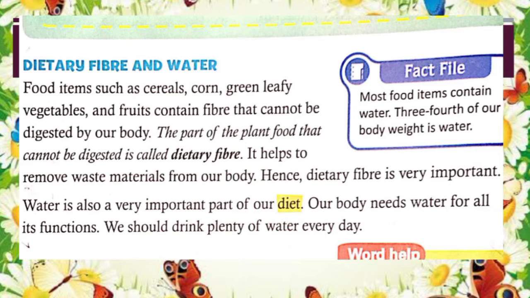It means this kind of food also has some fibers, and these fibers are known as dietary fiber or roughage, because it cannot be digested and also has no food value, but still it is very important because it helps the body to get rid of undigested food, like it helps to remove waste material from our body.